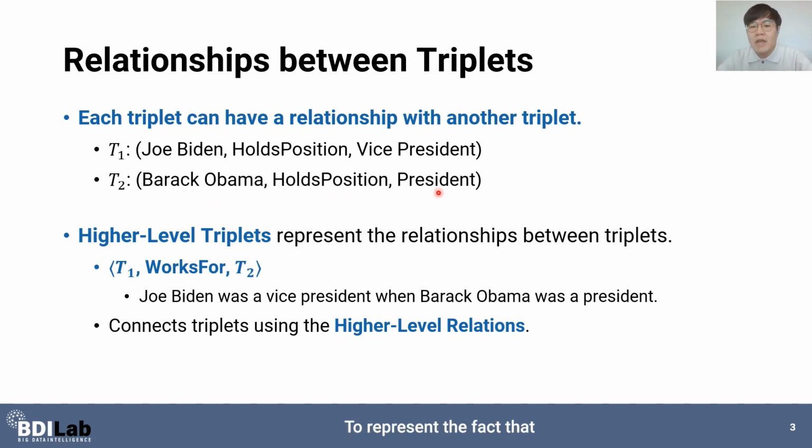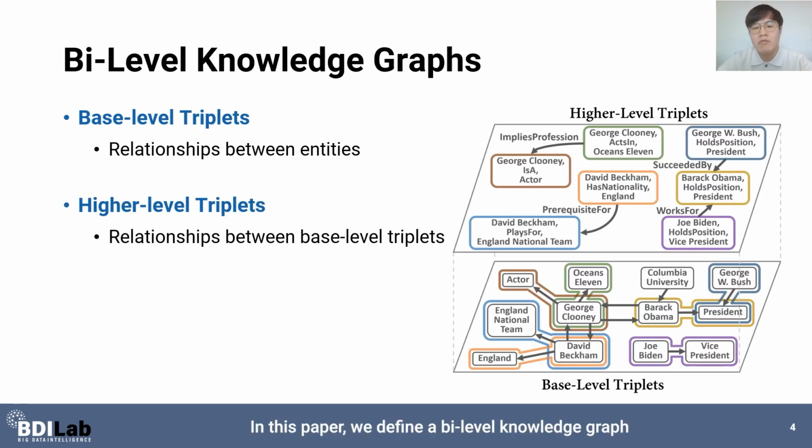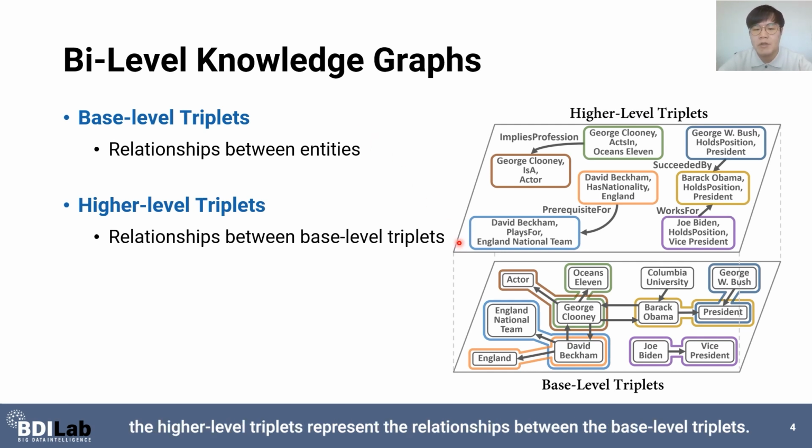To represent the fact that Joe Biden was a Vice President when Barack Obama was a President, we define a high-level relation, works for, which defines the relationship between two triplets, and also define a higher-level triplet, T1 works for T2. In this paper, we define a bi-level knowledge graph that includes both the base level and the high-level triplets, where the base level triplets represent the relationships between entities, and the high-level triplets represent the relationships between the base level triplets.